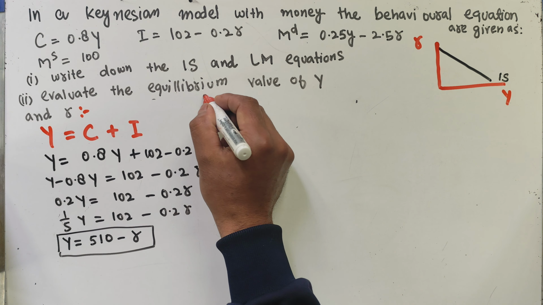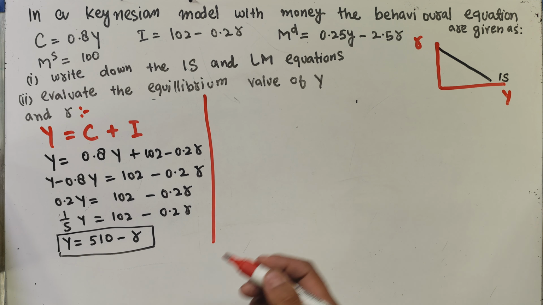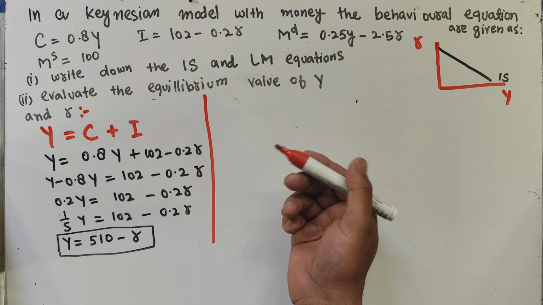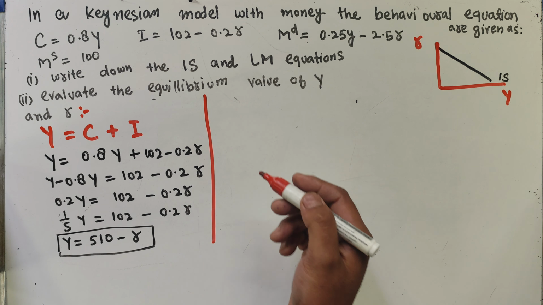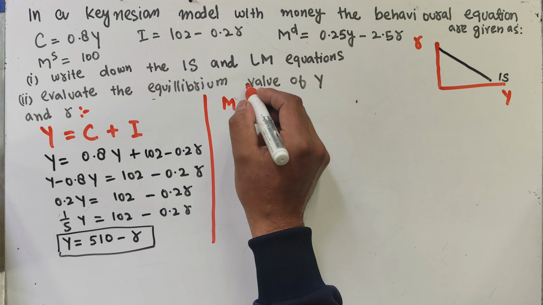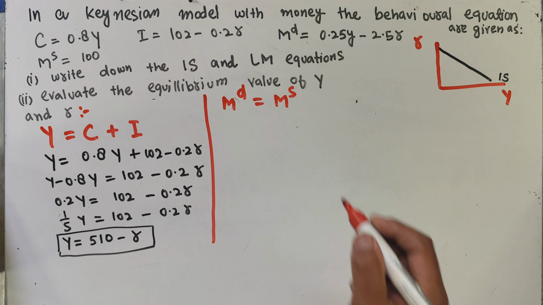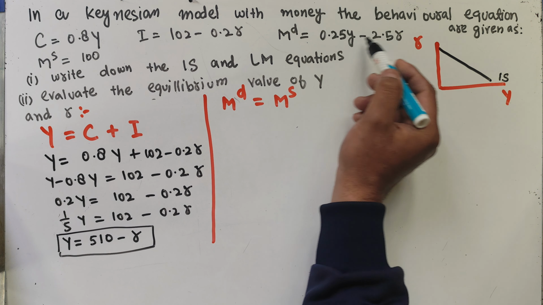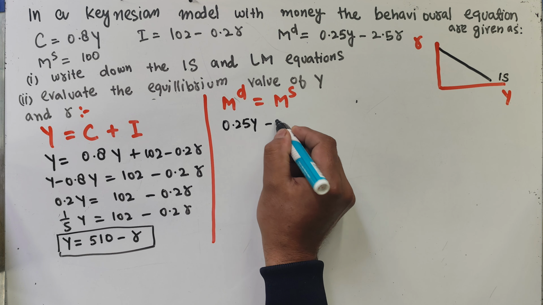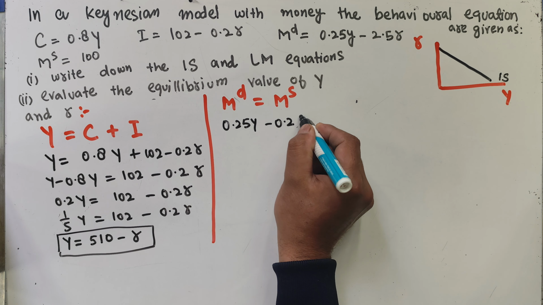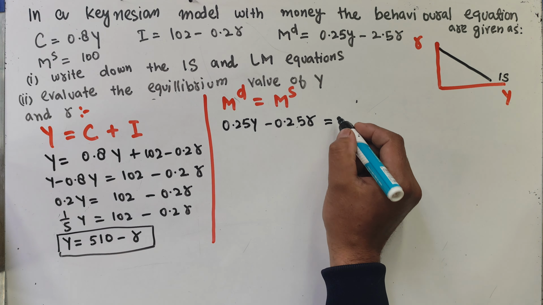Now let's find out the LM equation. For LM, we know that the money market is in equilibrium when demand for money is equal to supply of money, that is money demand is equal to money supply. Now what is money demand? That is 0.25y minus 2.5r, which should be equal to the money supply, which is 100.